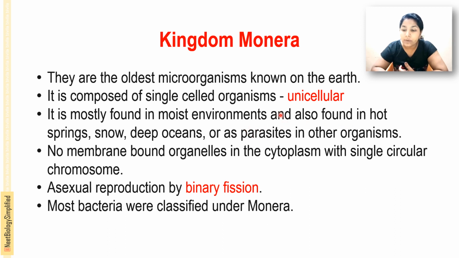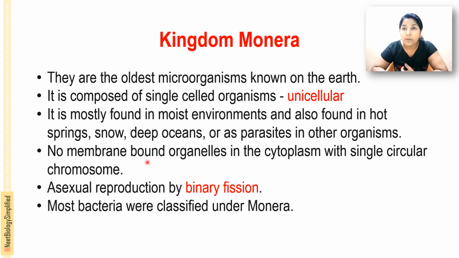Parasite means an organism that lives on other organisms, obtaining food and everything from the host, and it mostly causes infection. They have no membrane-bound organelles in the cytoplasm, and they have a single circular chromosome.